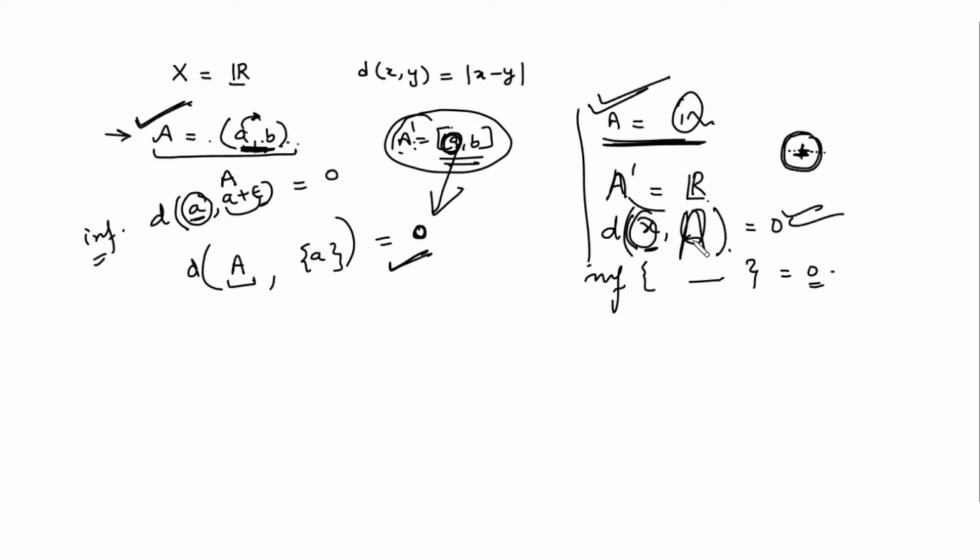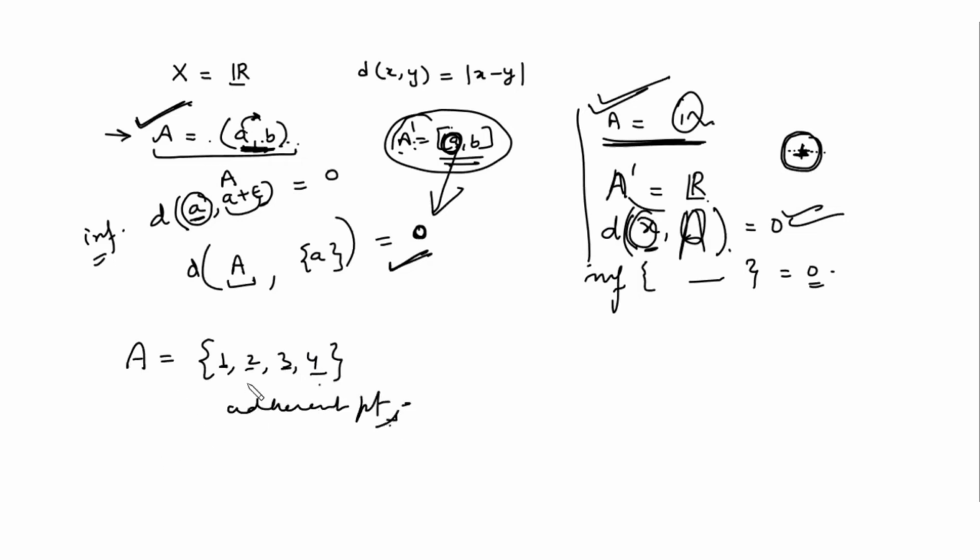And this is true both ways. If the distance is 0, then that point will become an adherent point. And you can see one more example. Let's suppose I'm taking this to be a finite set. Now tell me, 1, 2, 3, 4, all these are adherent points.